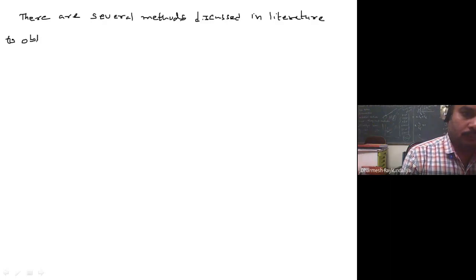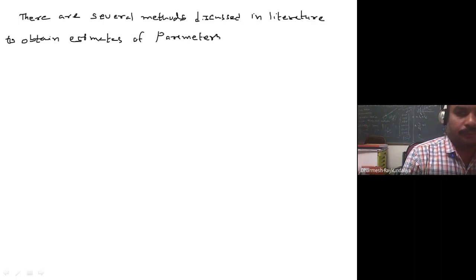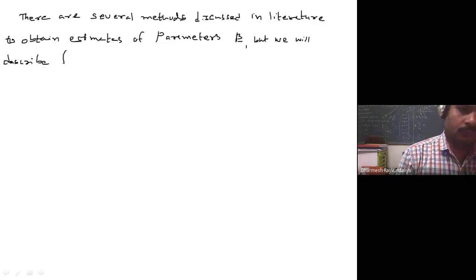There are several methods discussed in literature to obtain estimates of parameters, but we will describe the following two methods.